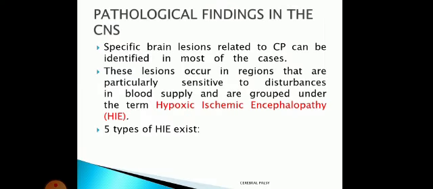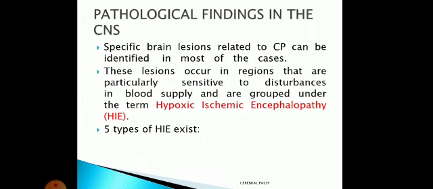Now pathological findings. So what will be the pathological findings? Different brain lesions will be there. Those are classified by which areas of the brain are getting damaged. Clear? So there are specific brain lesions related to cerebral palsy.